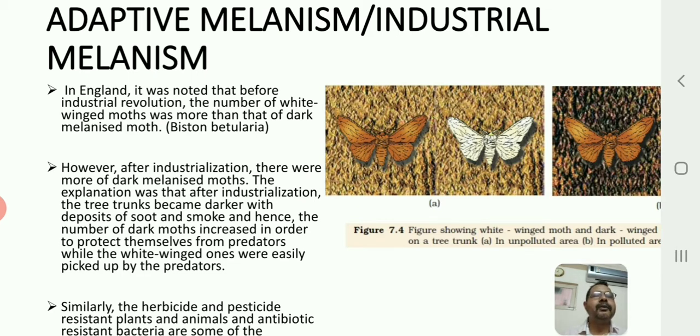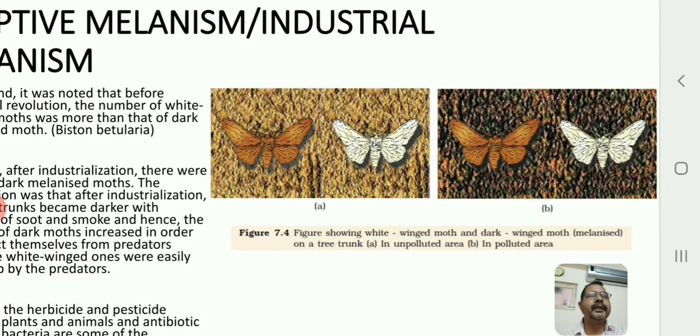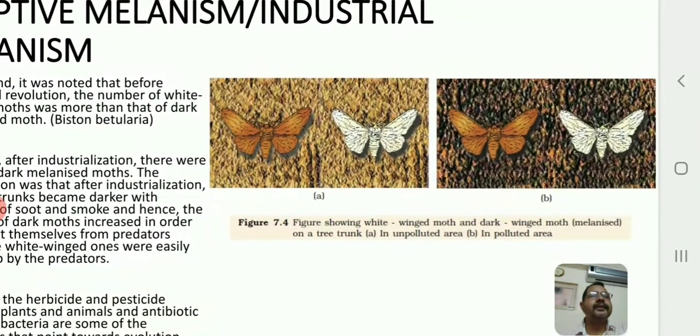Then after industrialization, something changed. What is the change? You can see it in the diagram as well. The tree trunks are becoming dark, and as a result, the melanized moths are not seen very clearly. But look at the white winged moths; they are more visible.